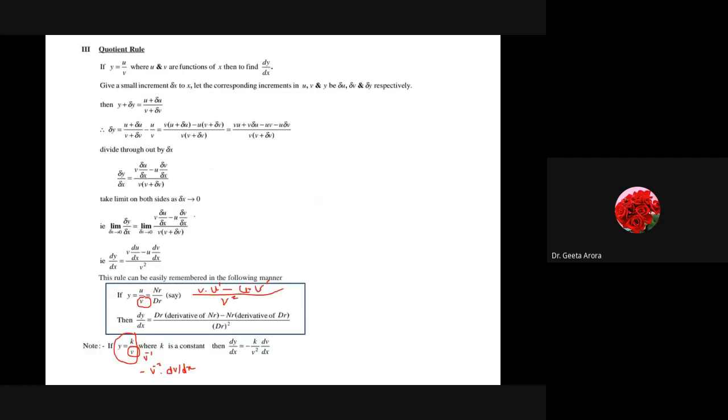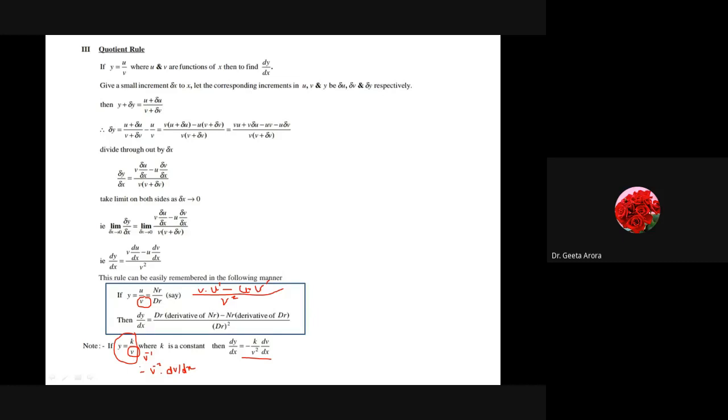Similarly, if we talk about the derivative of sec x, how to go for it? For sec x, we can write that sec x is equal to 1 by cos x. Now again we implement the quotient rule. So according to that, we have cos square x here. As we have seen, if we have k by v, then it is minus k by v square into the derivative of v. So there is no need to go for this formula, because already this has been done for the special case when it is coming in the denominator.